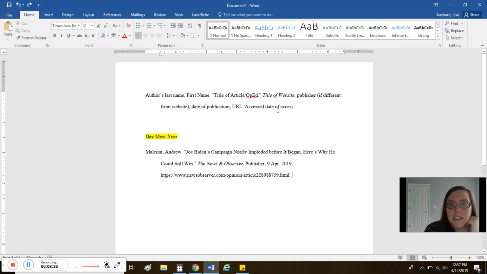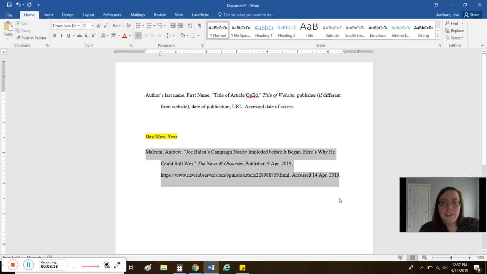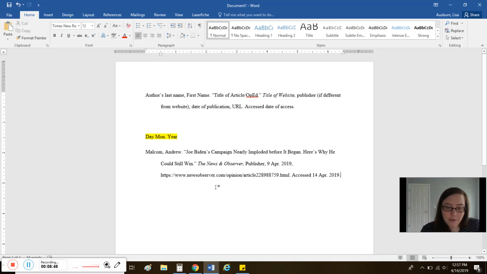And then I need to put the date I accessed it, prefaced by the word accessed. So today's date is the 14th of April, 2019. So there it is. This is my citation. And because I formatted my whole page with hanging indent, it's already formatted in that way. Hopefully this helps you figure out how to cite the information that you need. But if you have any questions, please let me know.